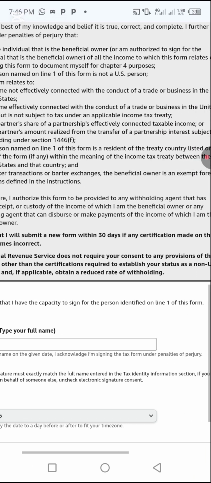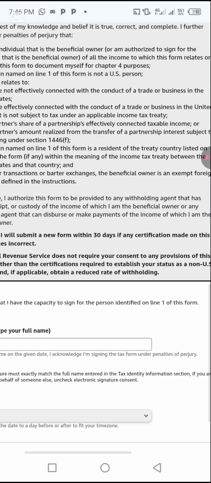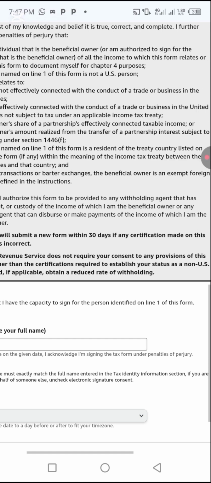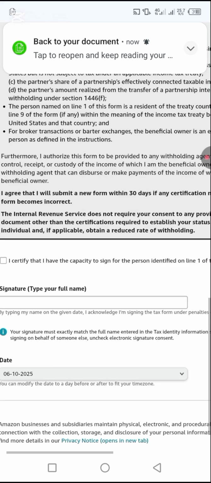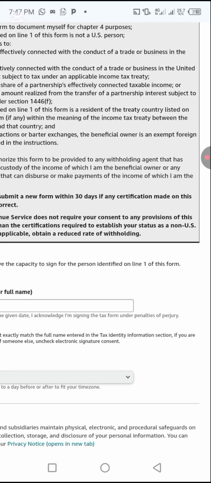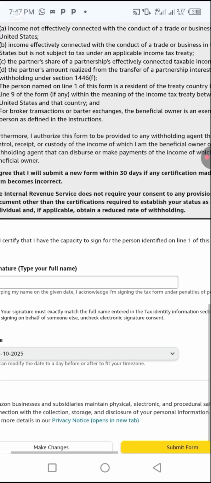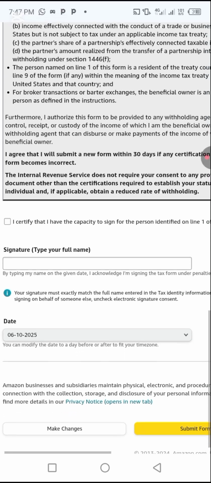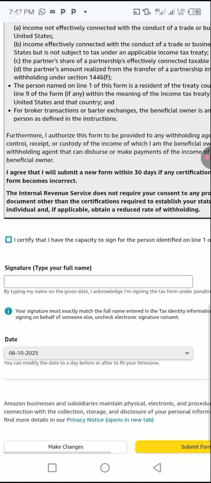Furthermore, I authorize this form to be provided to any withholding agent that has control, receipt, or custody of the income of which I am the beneficial owner, or any withholding agent that can disburse or make payments of the income of which I am the beneficial owner. I agree that I will submit a new form within 30 days if any certification made on this form becomes incorrect. The Internal Revenue Service does not require your consent to any provisions of this document other than the certifications required to establish your status as a non-US individual and, if applicable, obtain a reduced rate of withholding.